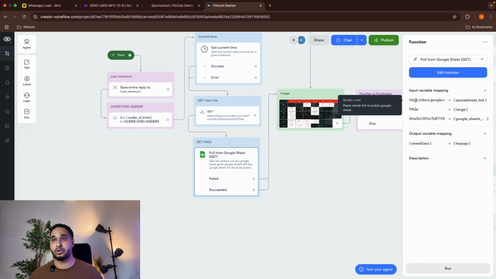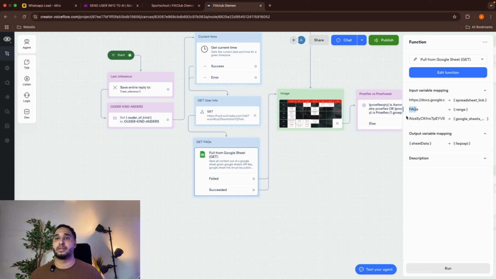Make sure it's open so everyone can edit it. The range, if you just type the name of the sheet, it will then give you the whole sheet in a variable. You can also be more specific, like which kind of cells or which range, for example. You can also be more specific over here. I just typed in the name of the sheet, which was FAQs with a small s.